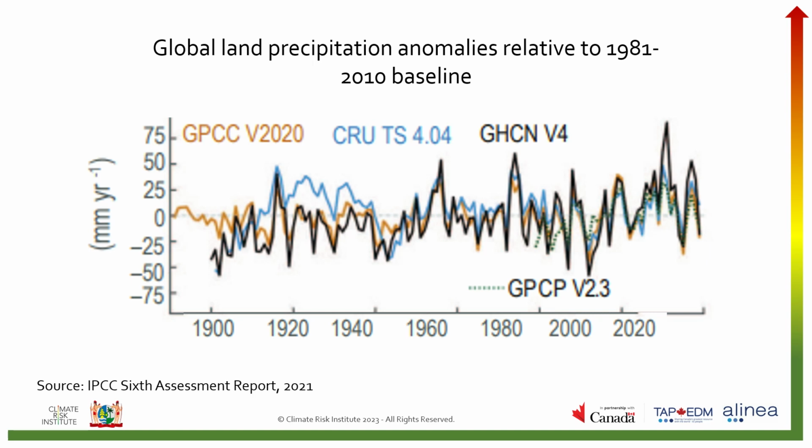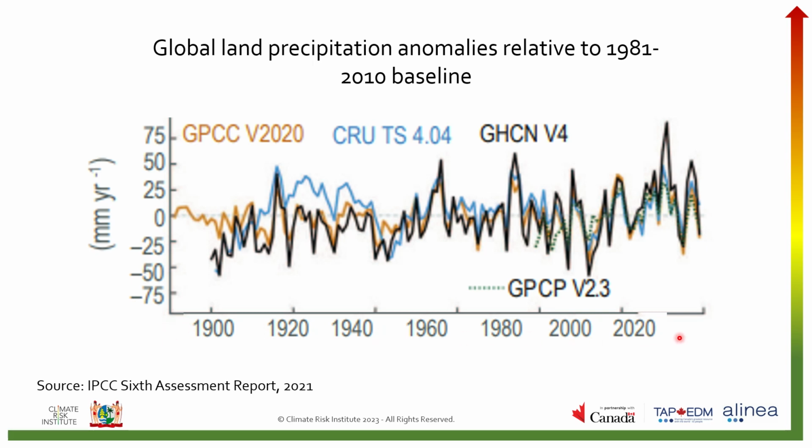This graph is showing global land precipitation anomalies relative to 1981 to 2010 baseline, and it's from the IPCC 6th Assessment Report. It may look a little complicated, but I'll explain it and we'll go through it together. So what scientists did is they took the global land precipitation in millimeters per year for every year between 1891 all the way to 2019.